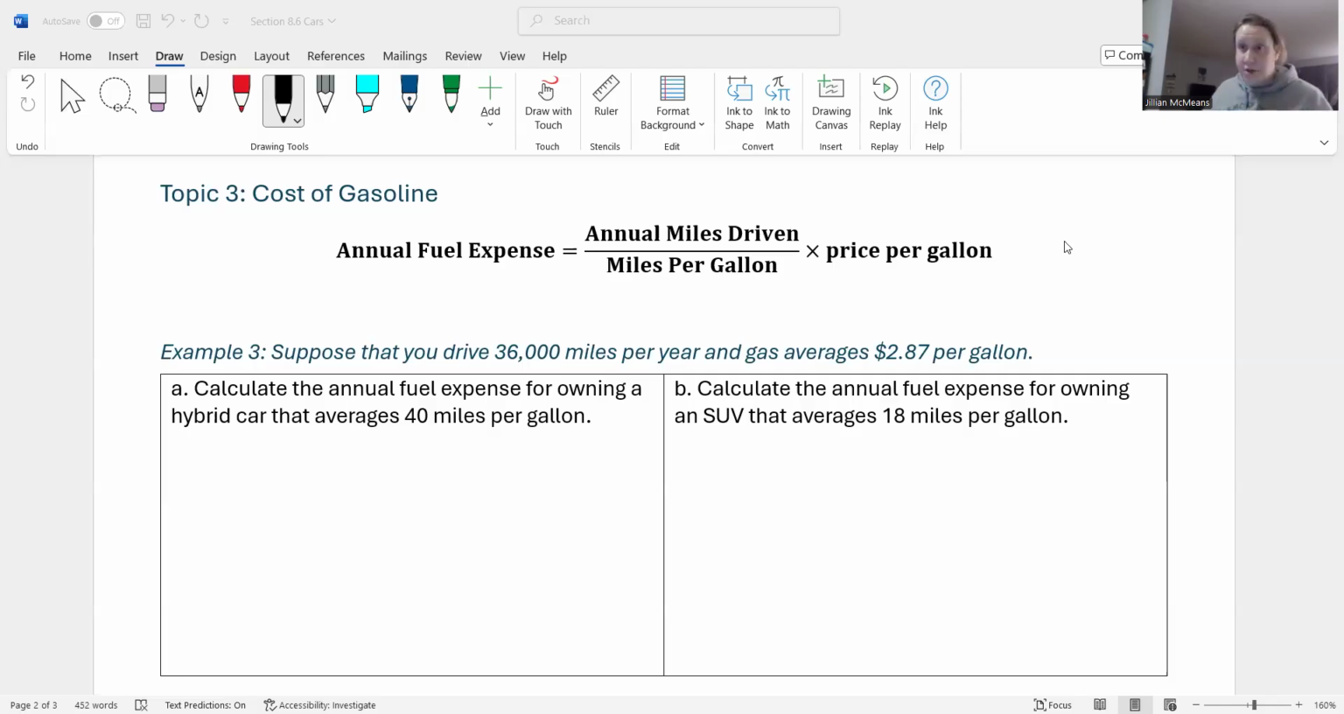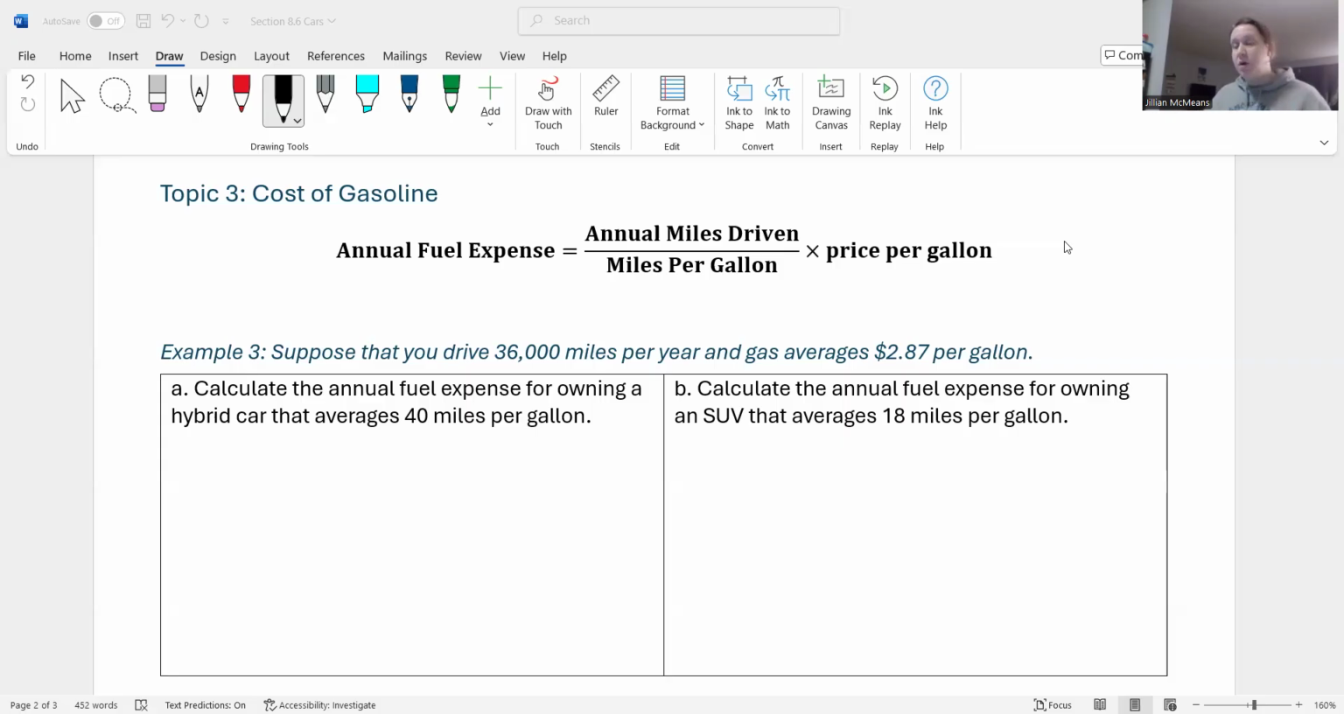For topic three, we're just going to look at the cost of gasoline. So this is going to be really, really quick. Your annual fuel expense is the annual miles driven divided by the miles per gallon that your particular car can get. When you buy a car, there's always some kind of average miles per gallon. Most of us know that if you're driving a little tiny Toyota Camry versus a big Ford Expedition, they're going to have different gas mileage. A smaller sedan is going to get better gas mileage than a big truck or an SUV.